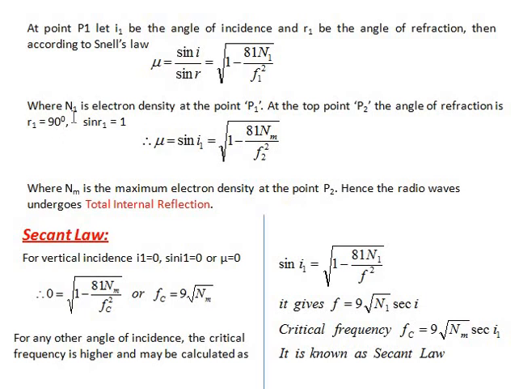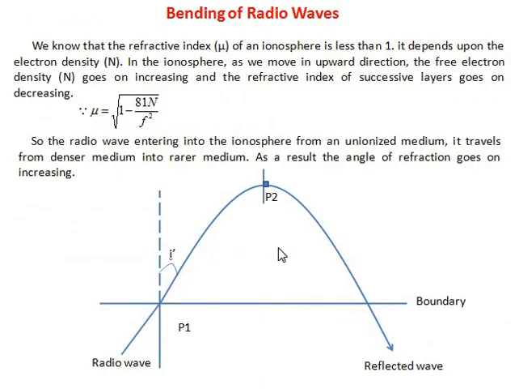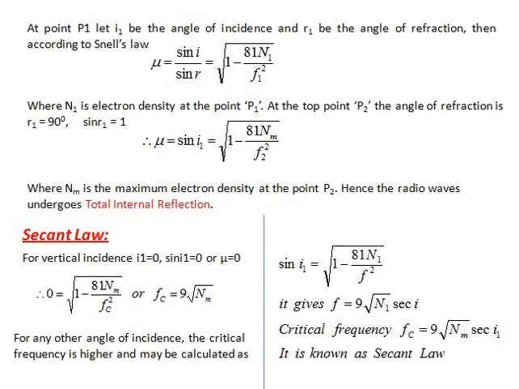Where N1 is the electron density at point P1. At point P2, the angle of refraction R1 is equal to 90 degrees and sine R1 is equal to 1. So dear students, you can see here, at point P2 the angle of refraction is 90 degrees. Clear? That is, the total internal reflection takes place at point P2. So R1 becomes equal to 90 degrees.